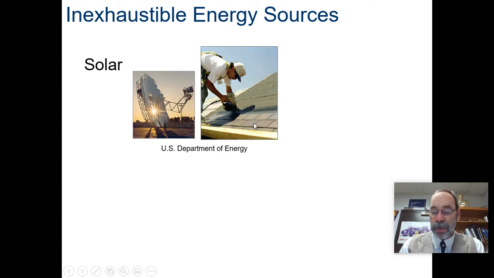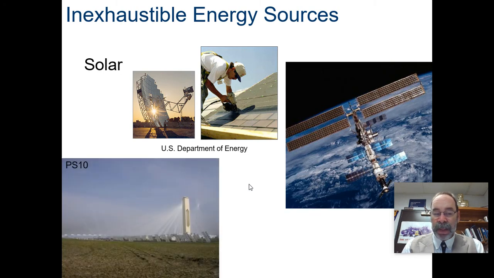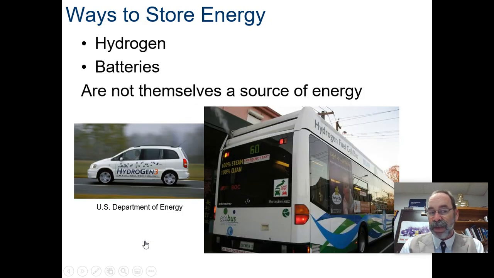You can get shingles that have solar on them, so you can do your house that way. Out in space, how do they power these things out there? They use solar collectors and use the sun's energy again to do that. Here's a solar farm. So you've got all of these little solar collectors, like reflectors, and then they all shine back up to a spot up here, and that's where the water is. So when you put energy towards water, that creates the turbine that can go around and around, just like heating up coal heats up the water and makes the turbines go around. But this is a solar farm. It happens a lot in New Mexico, California, and areas like that. That's another use for solar that we have there.